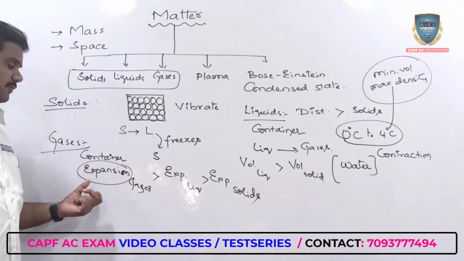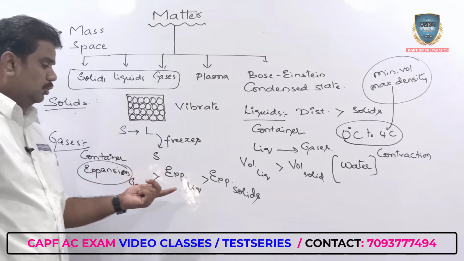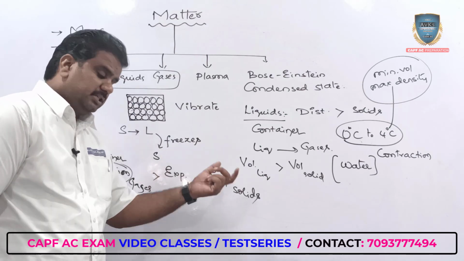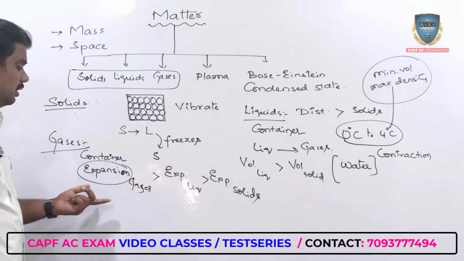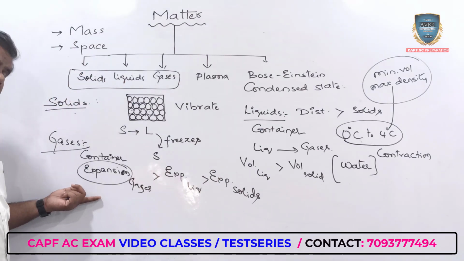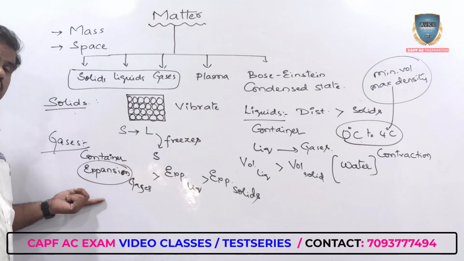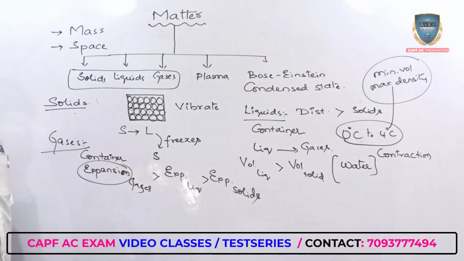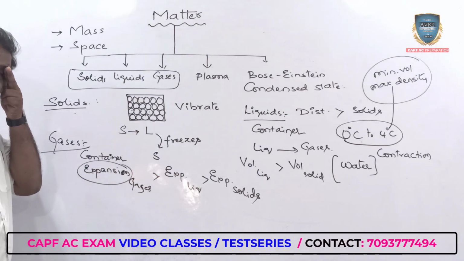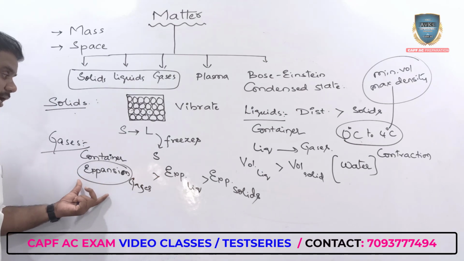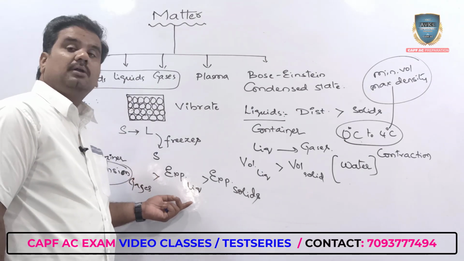Now this is one of the reasons why we have said that gas thermometers are more effective when compared to liquid thermometers. Why? Because the expansion of gases is high when compared to the case of liquids.